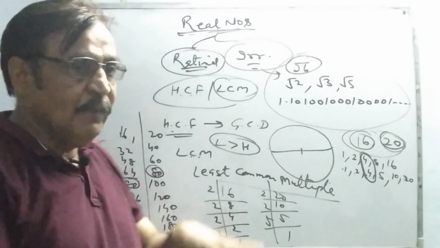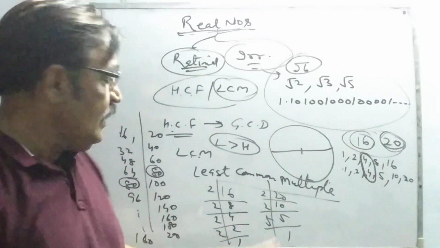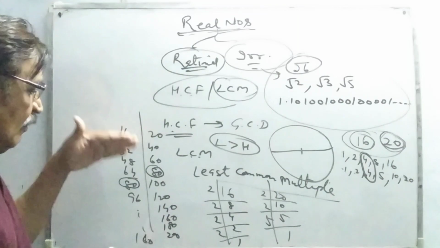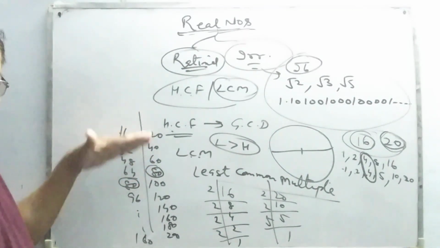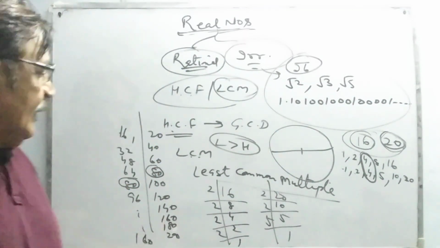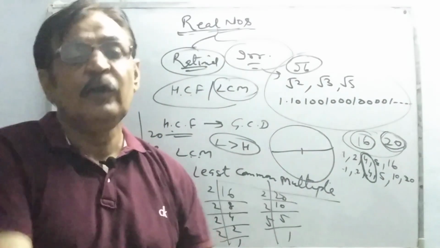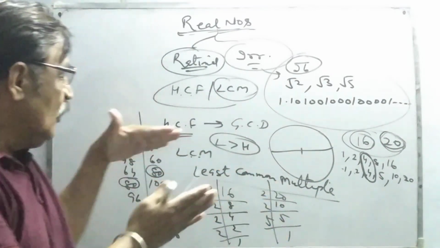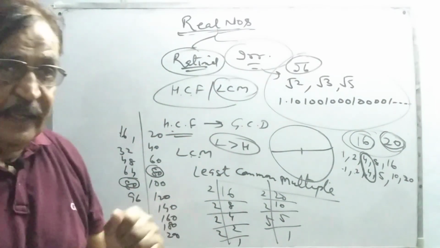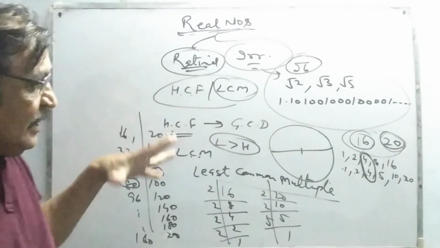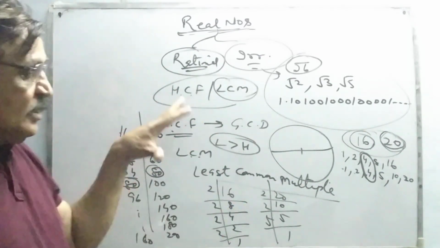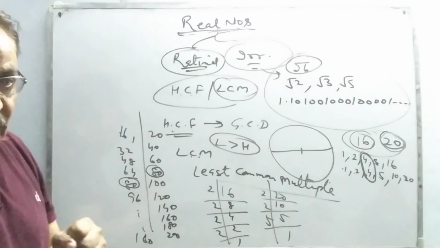So our LCM, least common multiple, becomes 80. Before 80 we don't find any common multiple of 16 and 20. I think this is the very basic concept you might have understood.